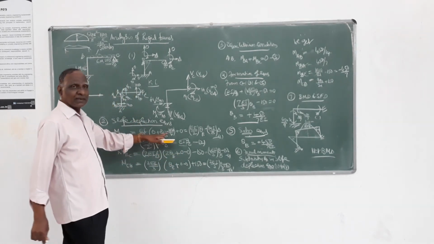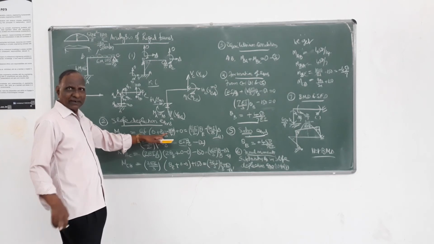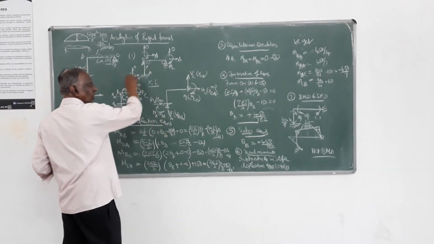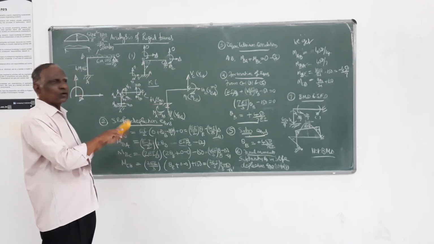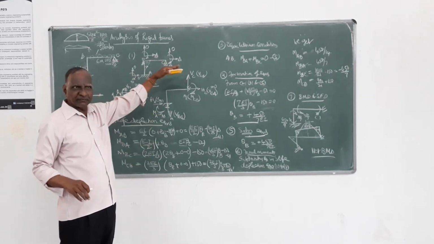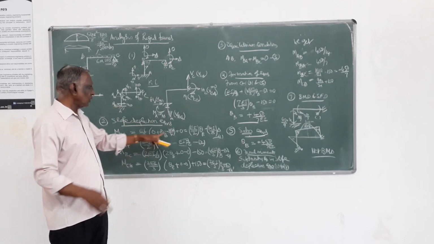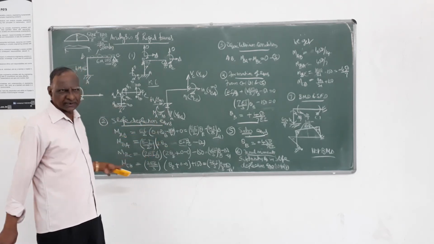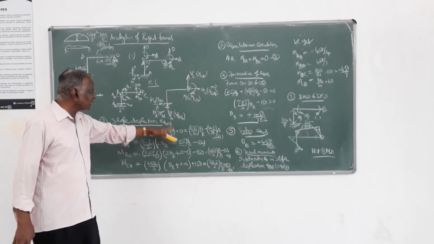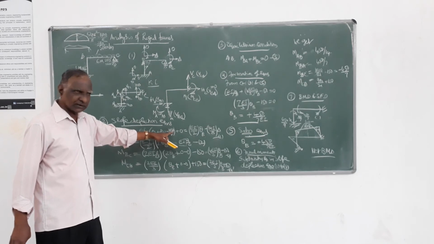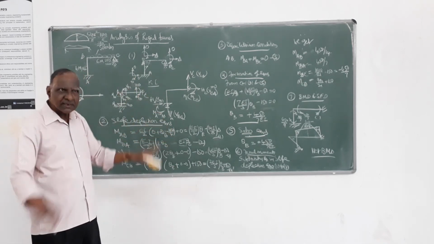Here I have taken minus 3 delta by 8. Here naturally it is clockwise rotation, so delta is in the positive direction. In slope deflection equation we are taking minus, so that minus you have to take as it is, because delta will be in the positive direction. So this is positive, so that equation remains the same.